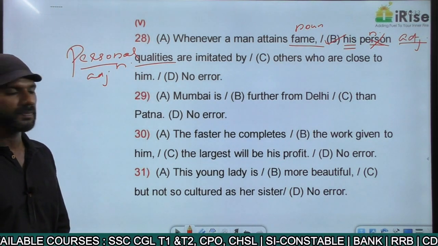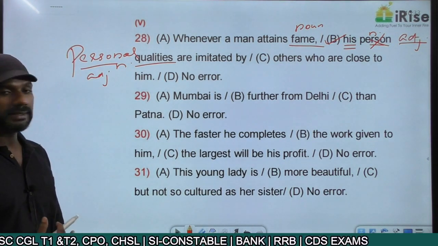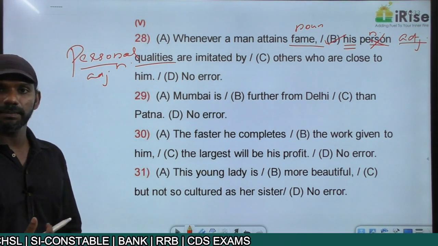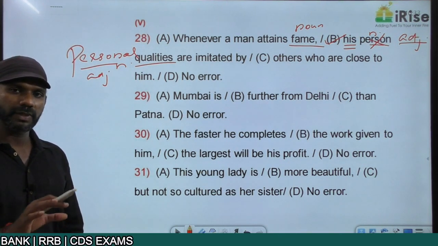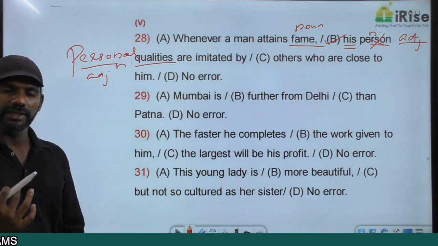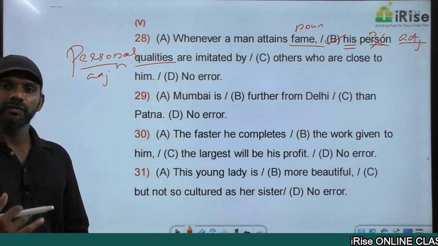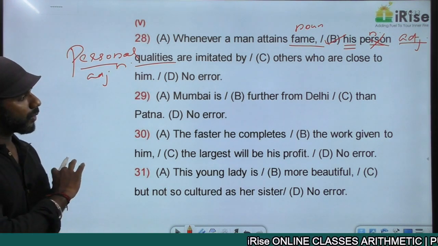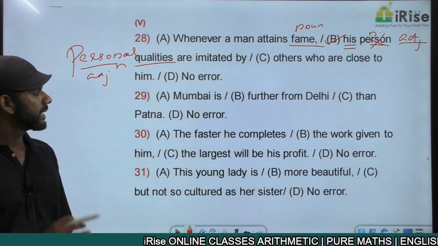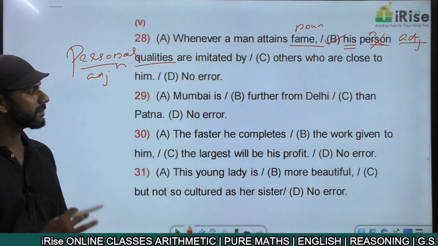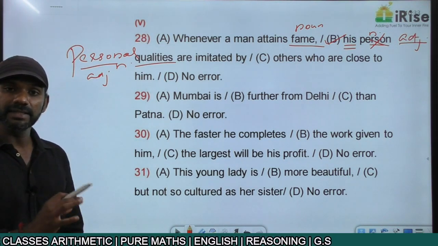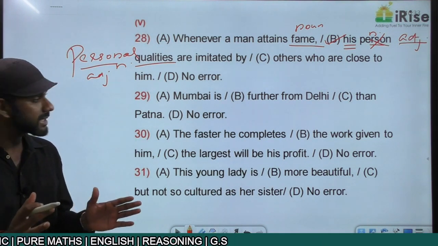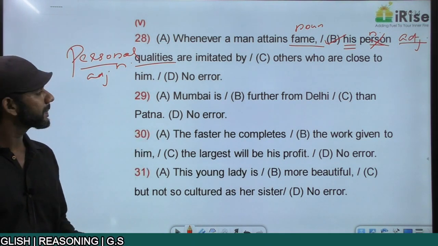Come to the next one. Mumbai is further from Delhi than Patna. I told you the difference between further and farther. Further means the next step or the next level. Farther refers to distance. Now understand the meaning of the sentence. Mumbai is further from Delhi than Patna. This sentence is talking about the distance between Mumbai and Delhi.